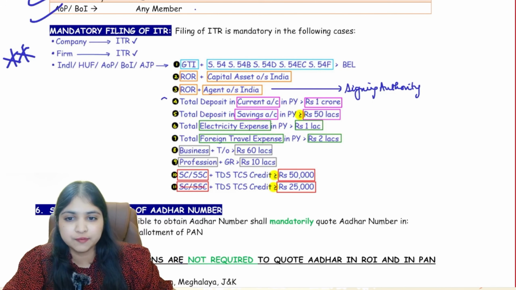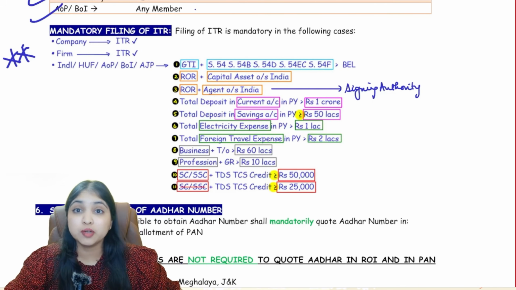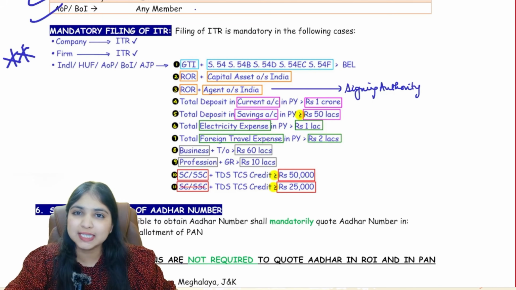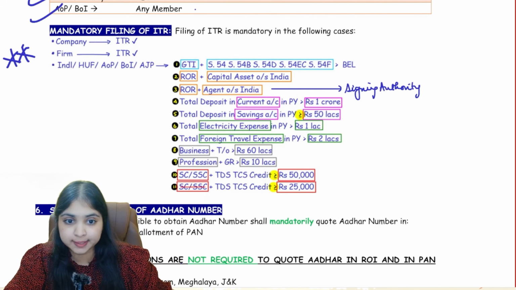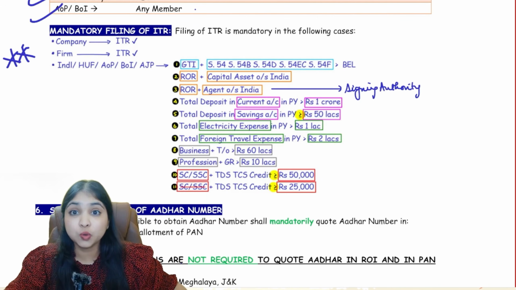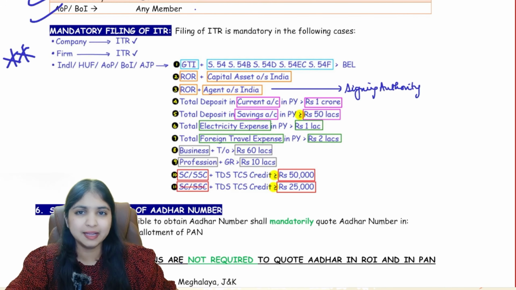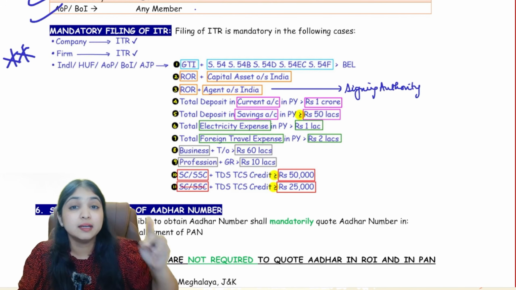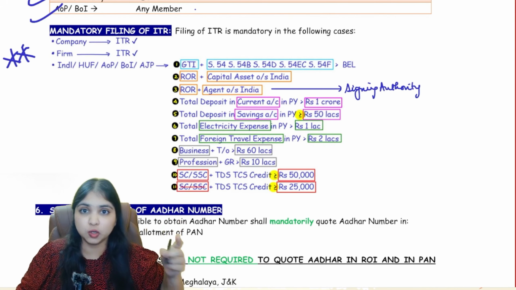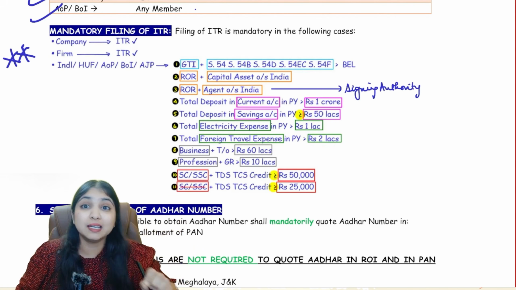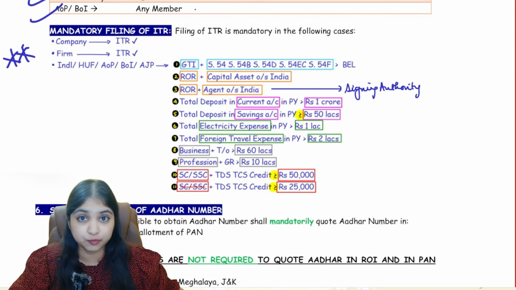In the fourth and the fifth situation, in both of these, we are depositing money into a bank account. So if assessee's total deposit in current account is more than 1 crore, or if assessee's total deposit in savings account is at least 50 lakhs, if any of these two situations apply, then assessee will have to file his ITR. Current account deposit should be more than 1 crore. Savings account deposit should be at least 50 lakhs. Be careful about the sign over here, okay?